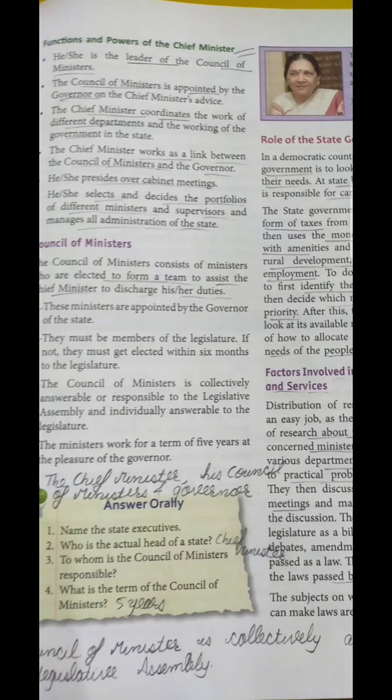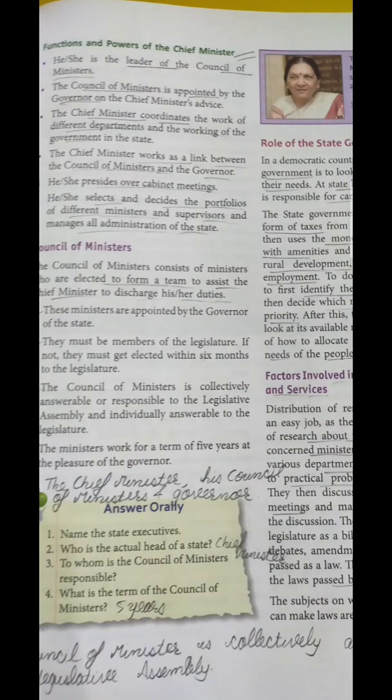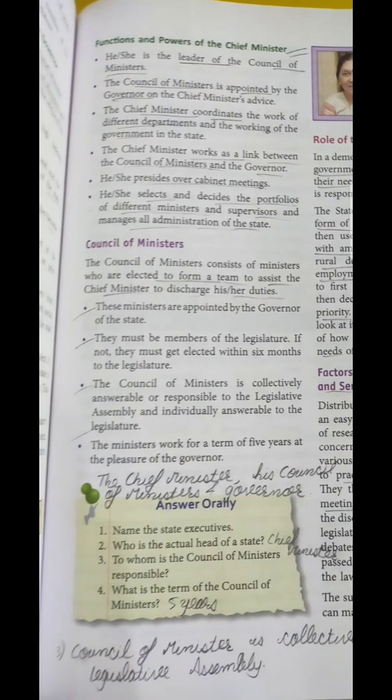The Council of Ministers consists of ministers who are elected to form the team to assist the Chief Minister. So definitely they are under the Chief Minister. They are working on the orders of the Chief Minister. They are under the functioning of the Chief Minister.